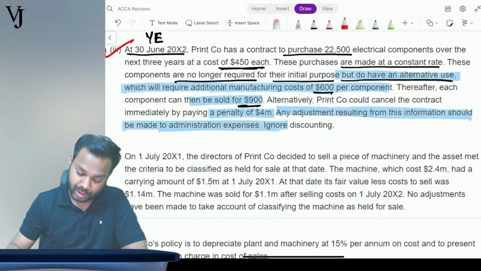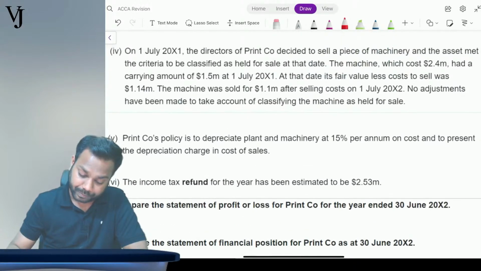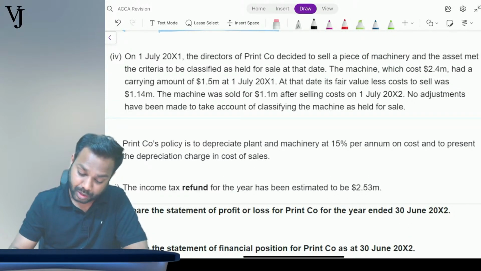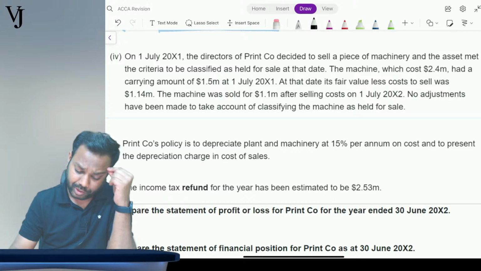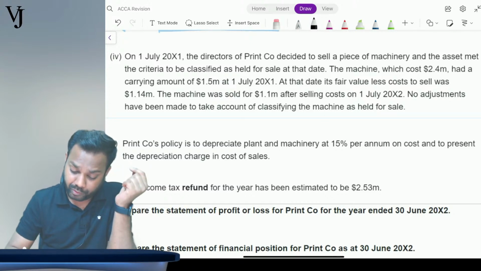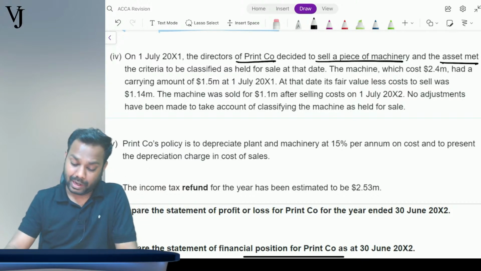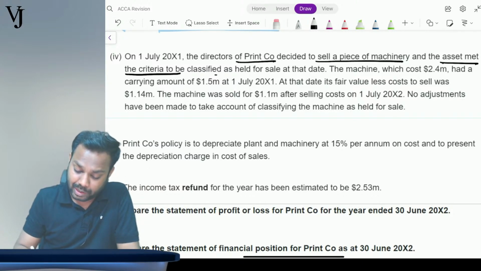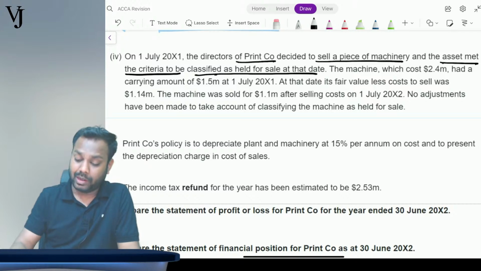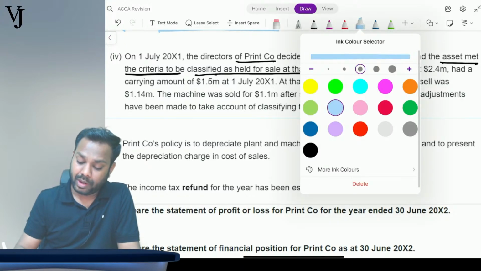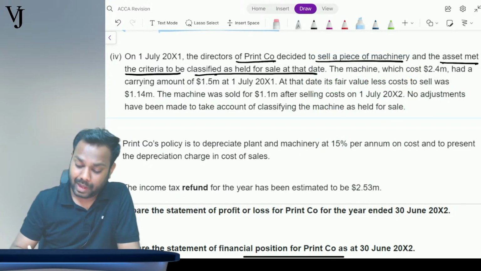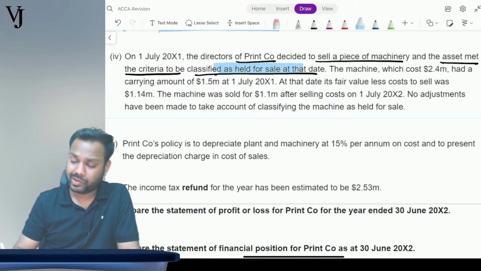Okay, fair enough. Now moving on to adjustment number 4. On 1st July 20x1, the directors of the company decided to sell a piece of machinery, and the asset met the criteria to be classified as held for sale. Which standard is this question about, guys?